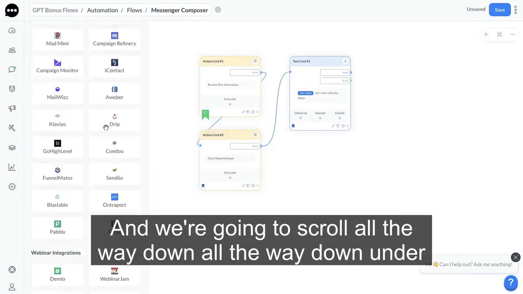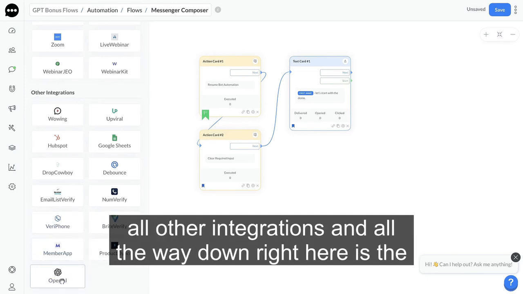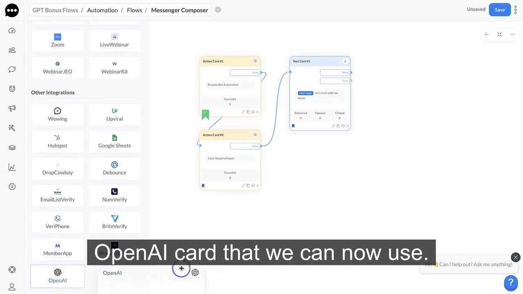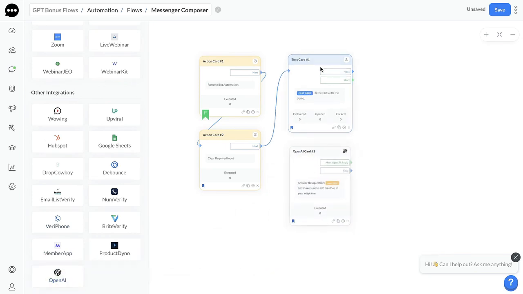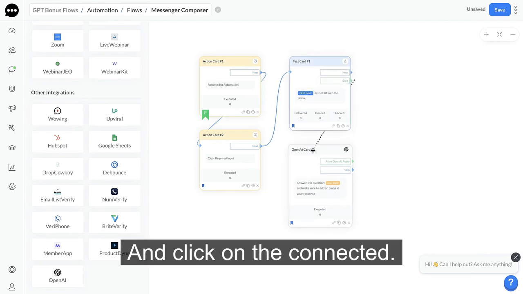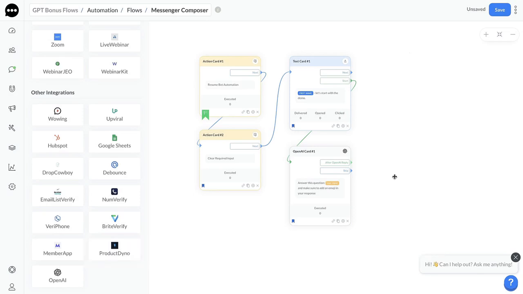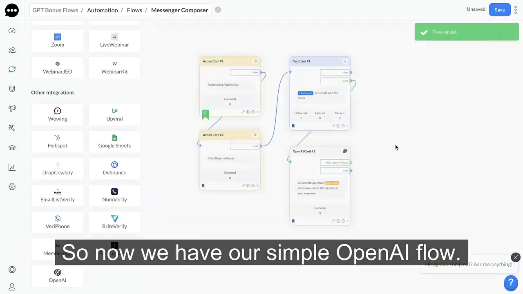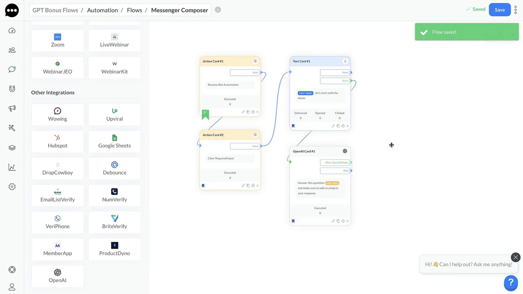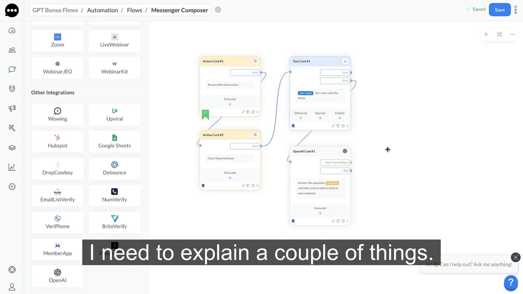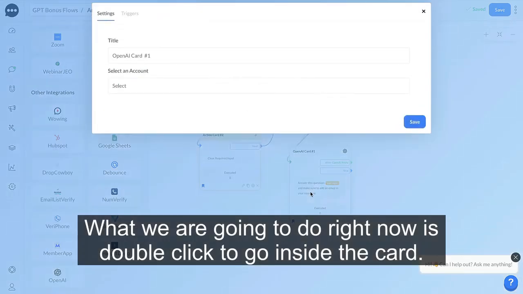And we're going to scroll all the way down under other integrations, and all the way down right here is the OpenAI card that we can now use. So I'm going to place it right here and click on the connector that says start and add that to this card right here. So now we have our simple OpenAI flow. And in order to understand how this actually works, I need to explain a couple of things. Right here, we have our standard card. What we are going to do right now is double click to go inside the card.